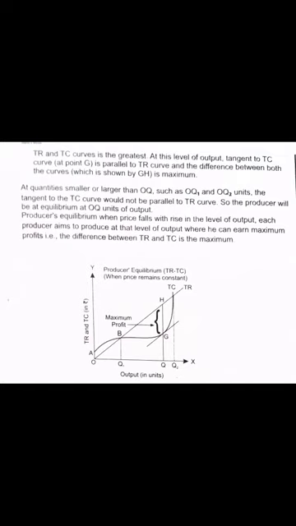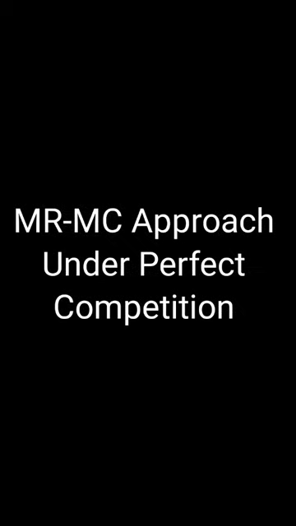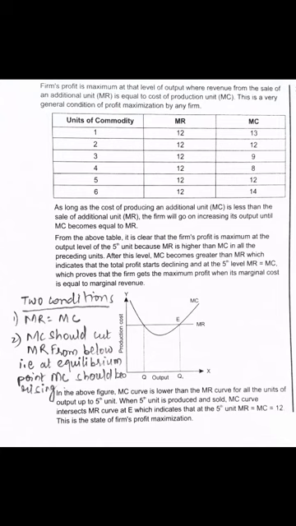Why? Because now he has gained maximum profit, he has recovered all his cost. If he goes on producing, he will incur loss. That means his TC, total cost, will increase. Am I clear? Now the next approach is the MR-MC approach under perfect competition.